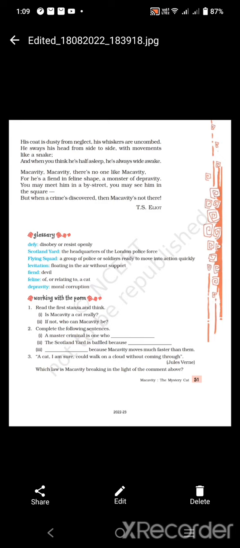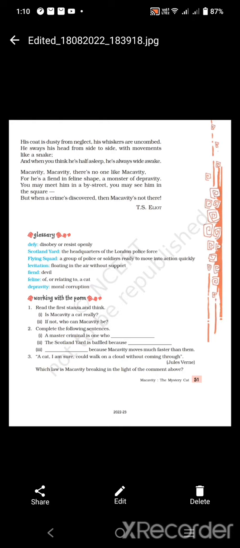His whiskers are always uncombed. Why are his whiskers always uncombed? Because his coat is unclean because of lack of care. His whiskers are uncombed because he is always busy moving from one place to another. That's why he doesn't have time to comb his whiskers, and he doesn't have time to wash his coat. He sways his head from side to side means he is always seen moving his head, just the way a snake moves.